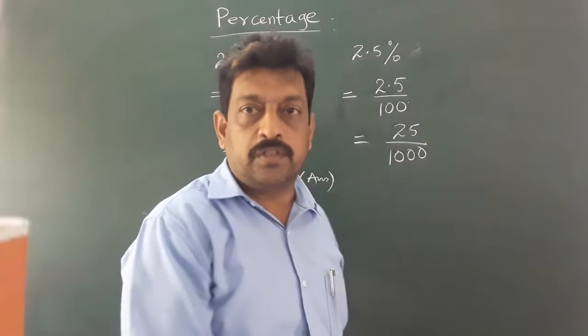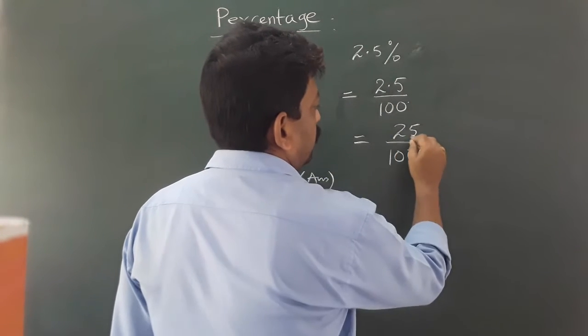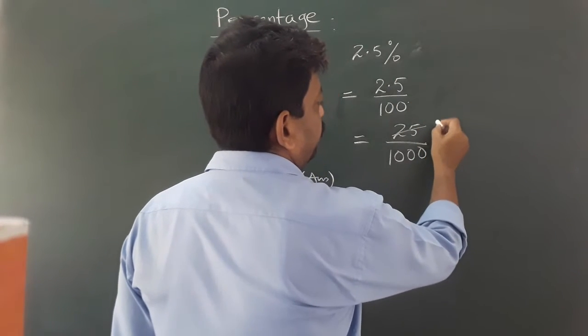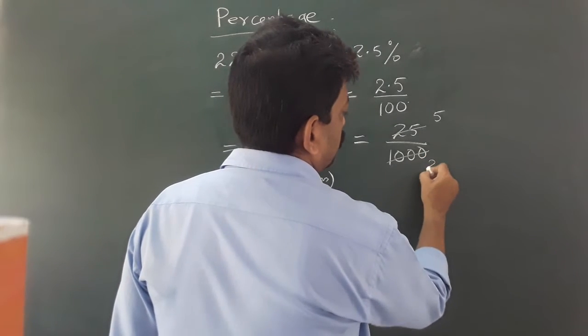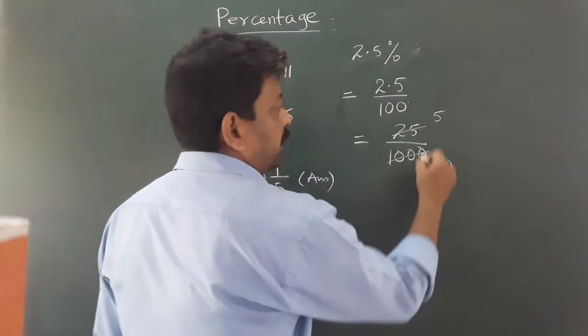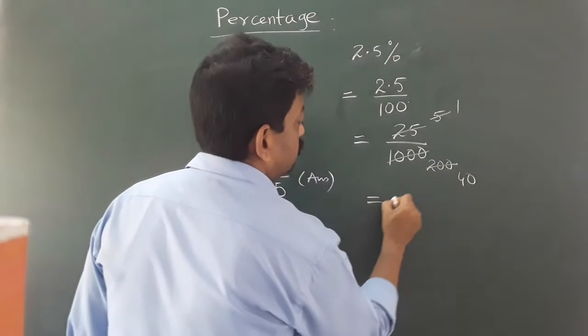That's why I have added one 0. Okay. Now go for cancelling. Dividing by 5, we get 5 in the numerator and 200 in the denominator. Again dividing by 5, we get 1 and 40. So this is 1 upon 40.